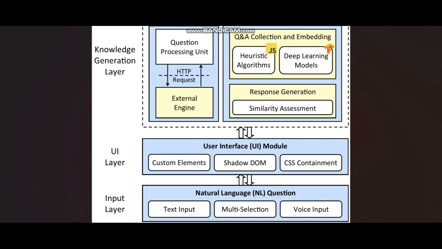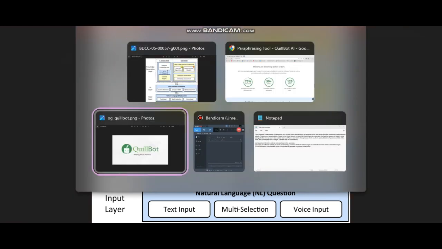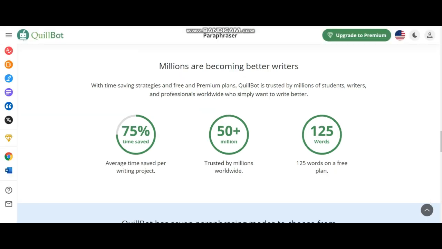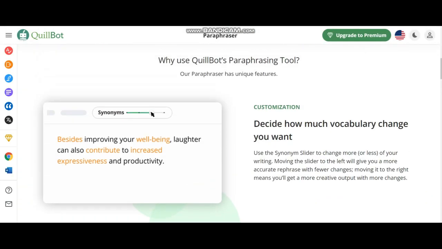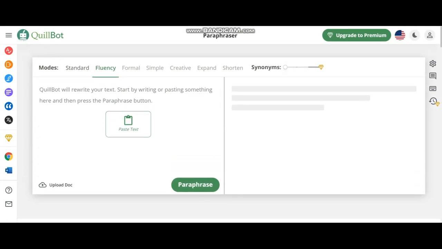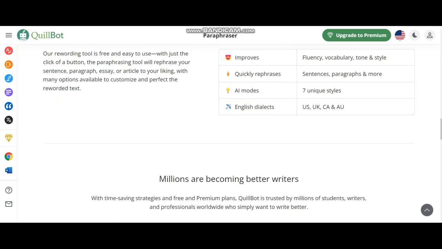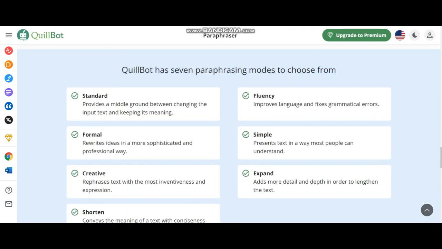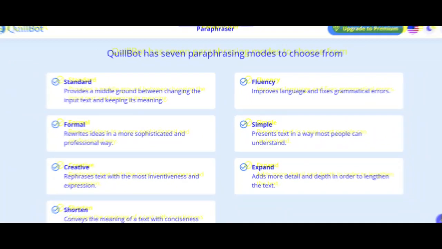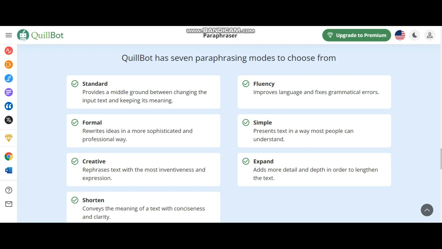Now we will discuss the working of Quillbot. First I should discuss the modes. Quillbot has 7 paraphrasing modes to choose from. The first one is standard mode. It provides a middle ground between changing the input text and keeping its meaning. Means it provides us a simple paraphrased paragraph.